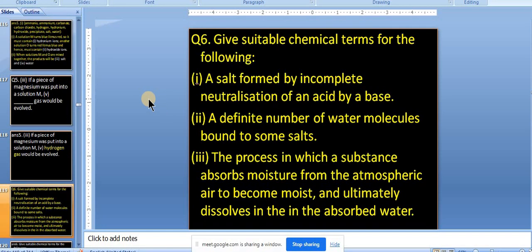Let us come to the point of salt. Now someone was asking about acid salt and normal salt. See, you know now that acid plus base gives salt and water. So for example, take NaOH and H2SO4. Now for H2SO4, what is the basicity? Can you write in the chat box? What is the basicity? 2. 2.